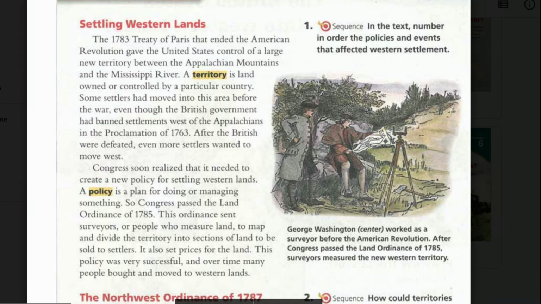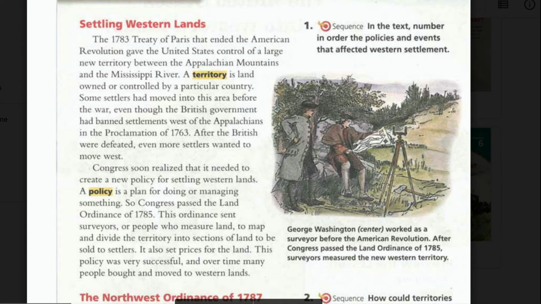Some settlers had moved into this area before the war, even though the British government had banned settlements west of the Appalachians in the Proclamation of 1763. After the British were defeated, even more settlers wanted to move west.